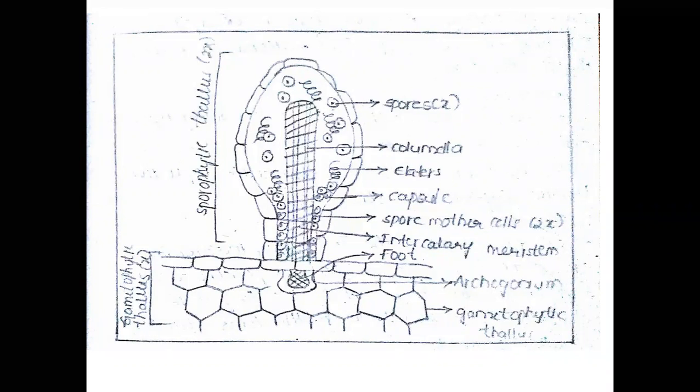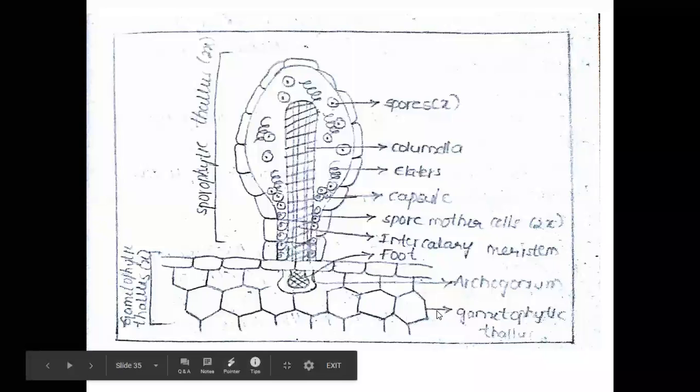The capsule is covered by a single layer of jacket cells. Below the jacket cells, spore mother cells, spiral elaters, and haploid spores are present. At the matured stage of the capsule, the columella absorbs water and becomes swollen. By the swollen structure, pressure is exerted on the capsule wall. The capsule wall is broken and haploid spores come out from the capsule, and the haploid spores develop again into the gametophytic thallus.